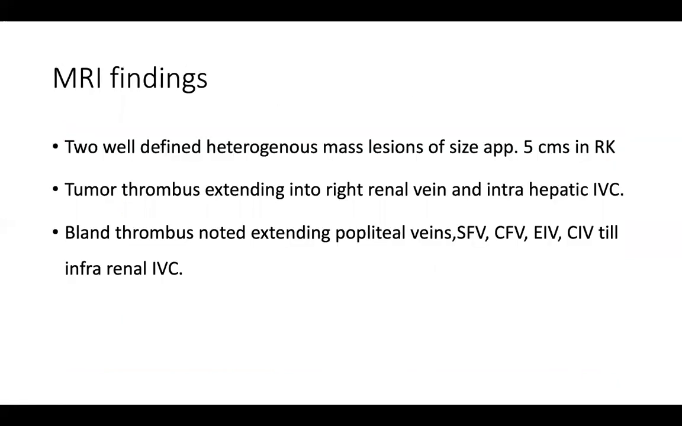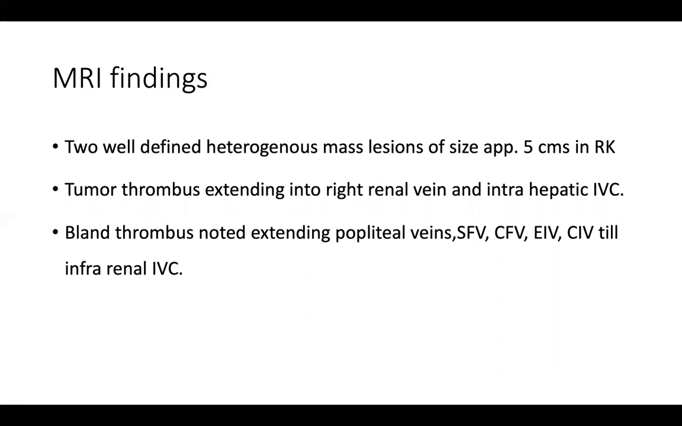So the findings were two well-defined heterogeneous mass lesions of approximately 5 centimeters size in the right kidney. The tumor thrombus was extending into the right renal vein and also into the intrahepatic part of the IVC. However, the thrombus is proximal to the level of the hepatic veins. A large bland thrombus was also noted, which is extending from the infrarenal IVC till the bilateral popliteal veins. The common iliac veins, external iliac vein, common femoral and superficial femoral vein, all the veins are completely filled with a bland thrombus.